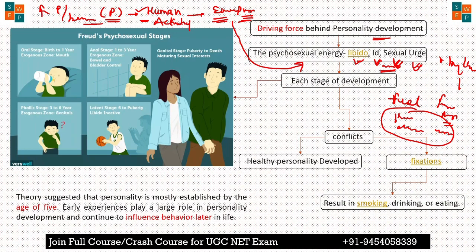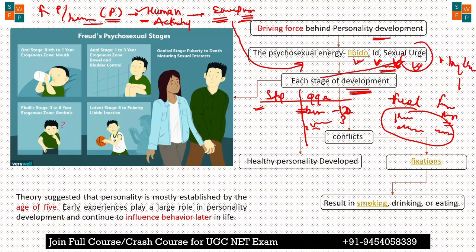So this energy works in each stage of development. Each stage of development means what? He categorized the age into different stages, like from birth to 2 years, from 18 months to 3 years, 3 to 6 years. So these are the stages; he categorized them just to make it easy to understand. He said that in these different stages, this energy, this libido or sexual urge, will function or concentrate in a particular area of the body.